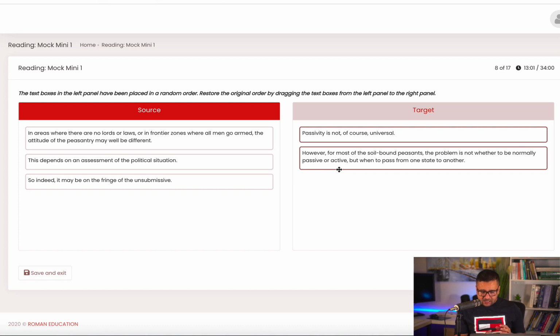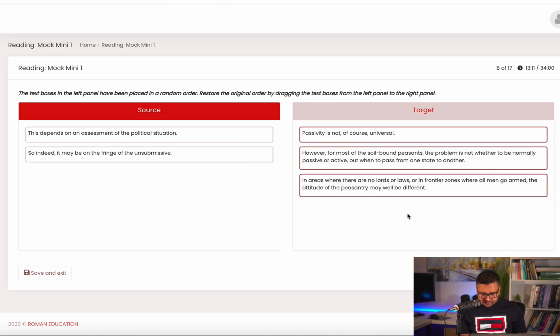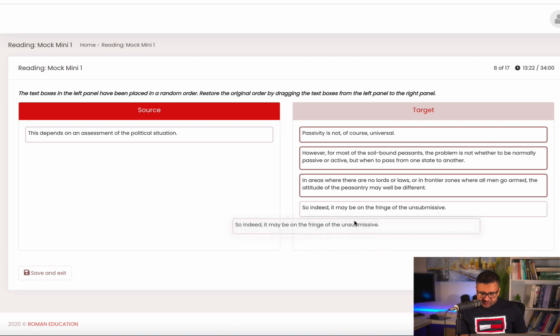So we have to go to the place where they are saying that there is a kind of uncertainty. And that uncertainty is here. In areas where there are no laws or in frontier zones where all men go armed, the attitude of the peasantry may well be different. So indeed, it may be on the fringe of unsubmissive.